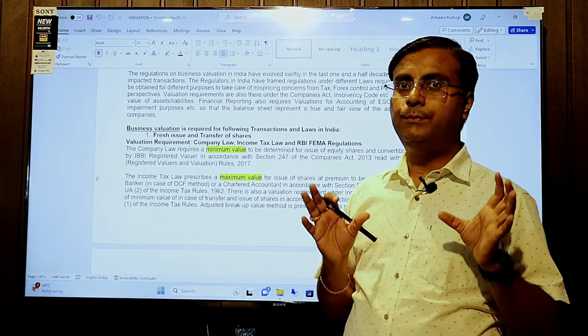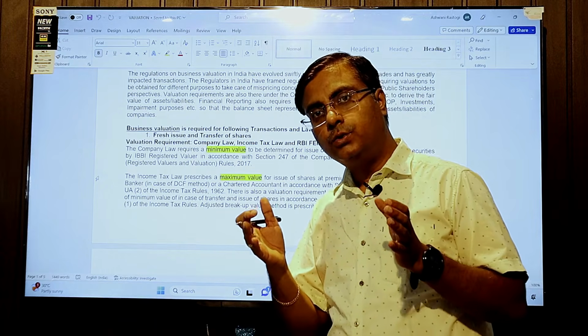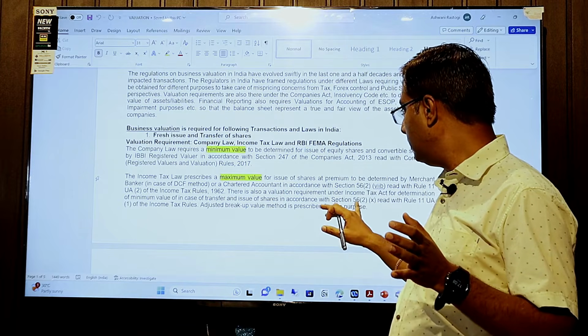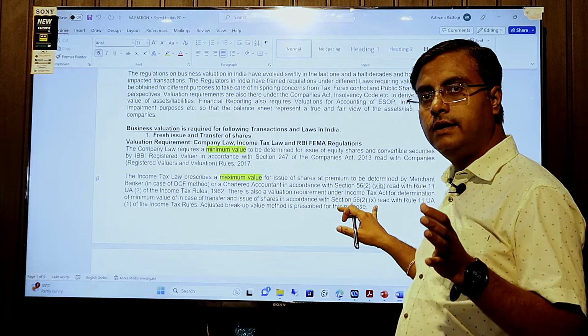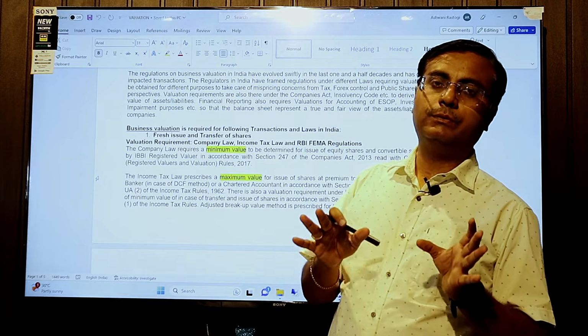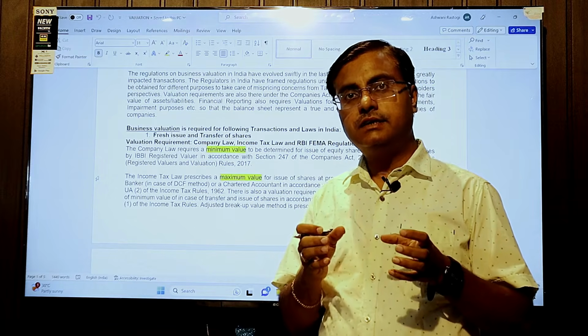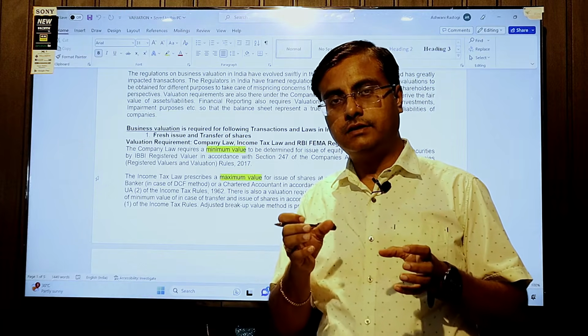So this is an important concept. From the buyer's point of view, it is treated as notional income under section 56(2)(x) in income from other sources. From the seller's point of view, it is treated as capital gain, and the sale consideration is determined as per section 50CA.